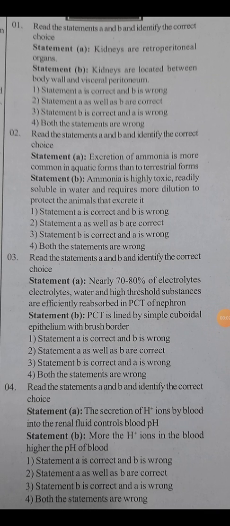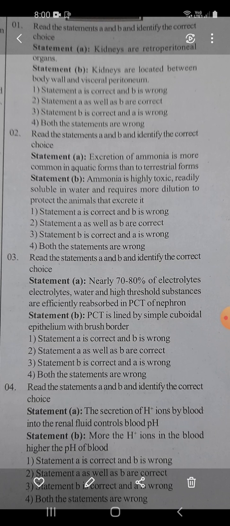This is excretory products and their elimination test 12. Here comes the first question. Read the statements A and B and identify the correct choice. Statement A, the given, kidneys are retroperitoneal organs. Statement B, kidneys are located between body wall and visceral peritoneum.